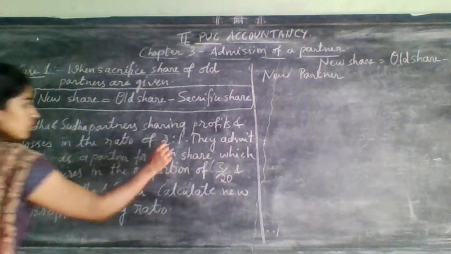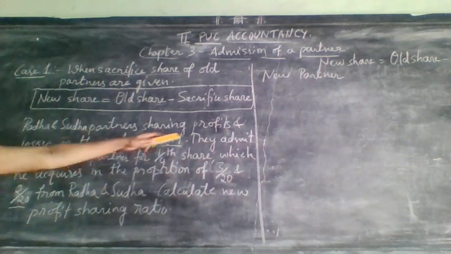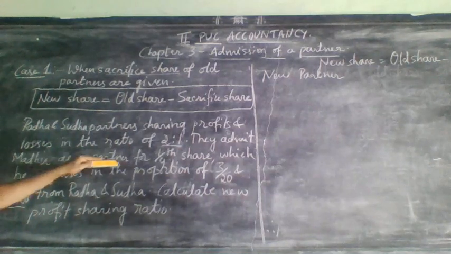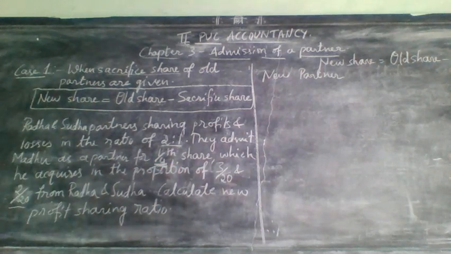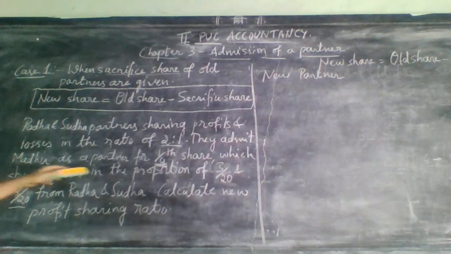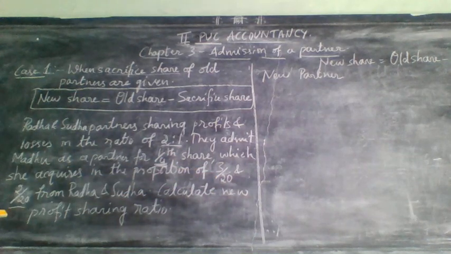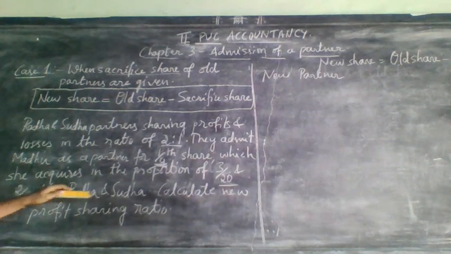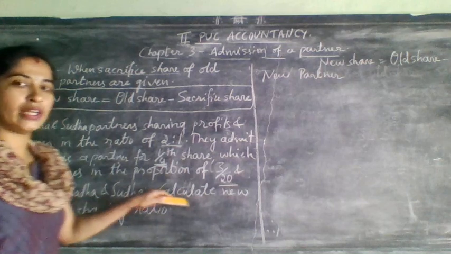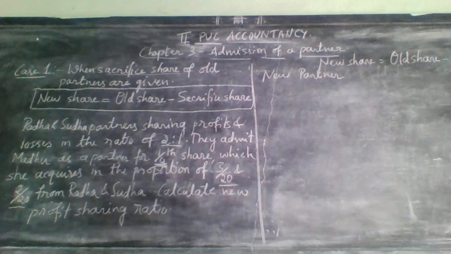They admit Madhu as a partner for 1/4 share, which she acquires in the proportion of 3 by 20 and 2 by 20 from Radha and Sudha. Calculate new profit sharing ratio.